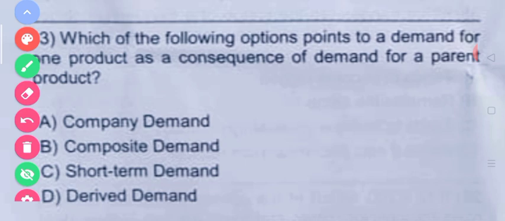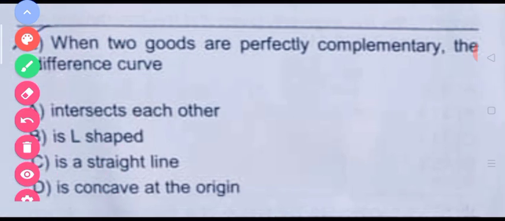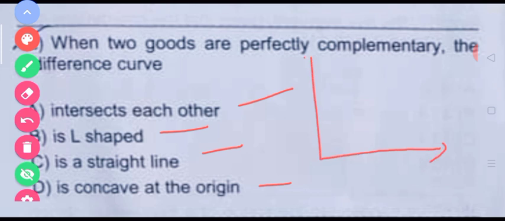Now coming to the next question. The question is, when two goods are perfectly complementary, the indifference curve intersects each other, is L-shaped, is a straight line, is a concave. In this case, the indifference curve will look L-shaped. Why is it L-shaped?